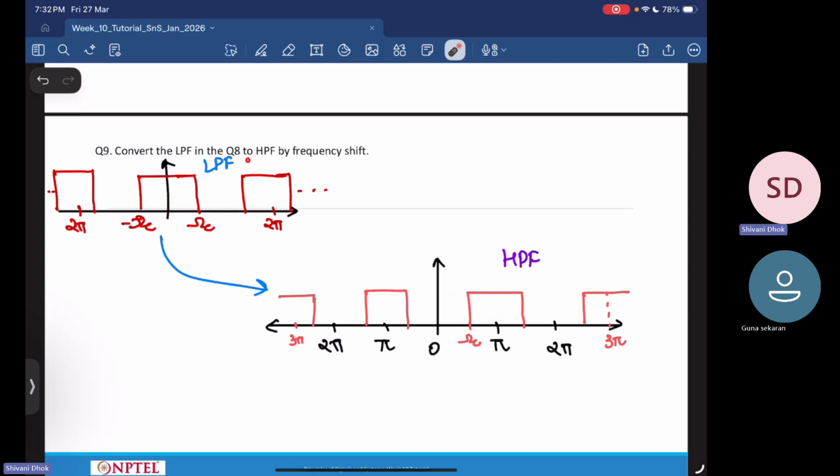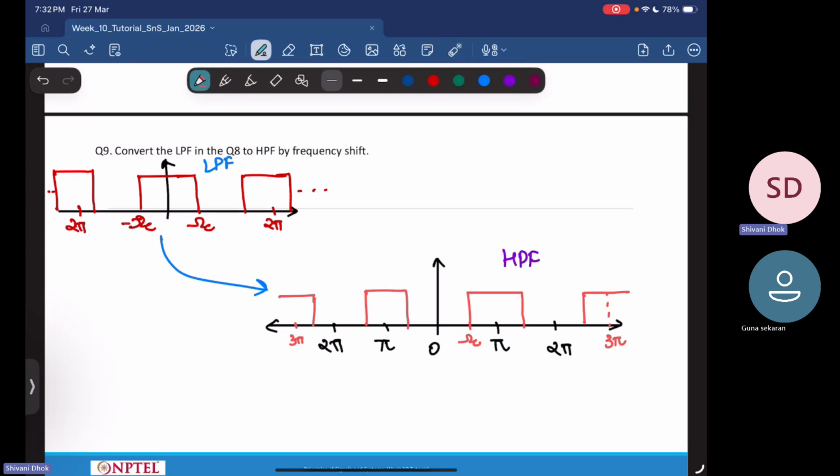So if this is your HL of omega, and this is your H of omega, then your H of omega is nothing but HL of omega minus pi. Minus pi or plus pi doesn't matter. Anywhere, left or right, you shift, it's okay.